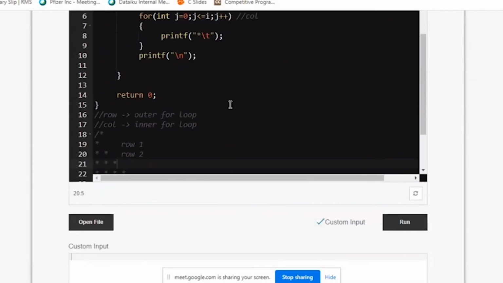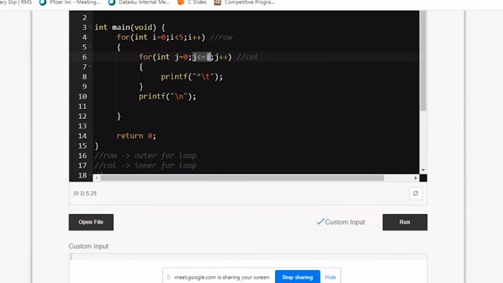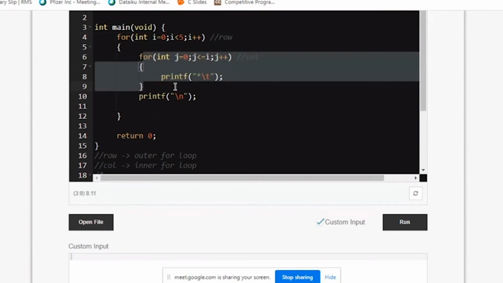That's because I've made my row and my column dependent on each other. My column starts with 0 and it is always dependent on i. That means if it is the first row, it prints only once because 0 is less than or equal to 0. First, it takes i equal to 0, performs everything, and only then i gets incremented. It's first i0, j0, then i0, j1.